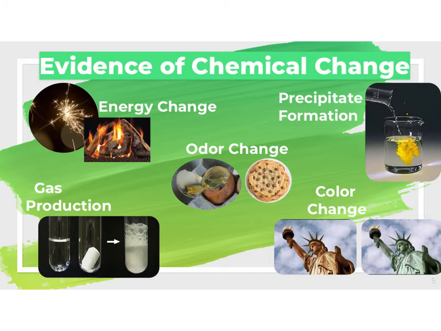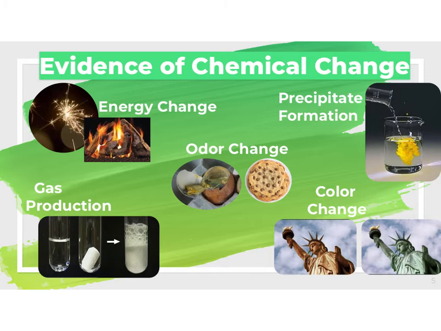With odor change, obviously, you know what an odor is. So, this would be some sort of smell that is given off by the reaction. For example, an egg that has gone rotten is going to have a particular pretty nasty smell, and that is due to or in evidence that a chemical change occurred.